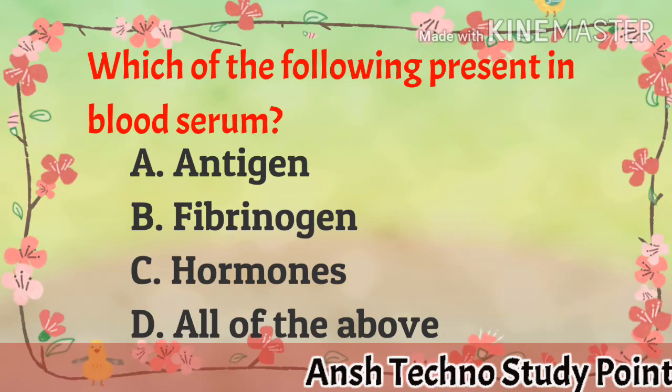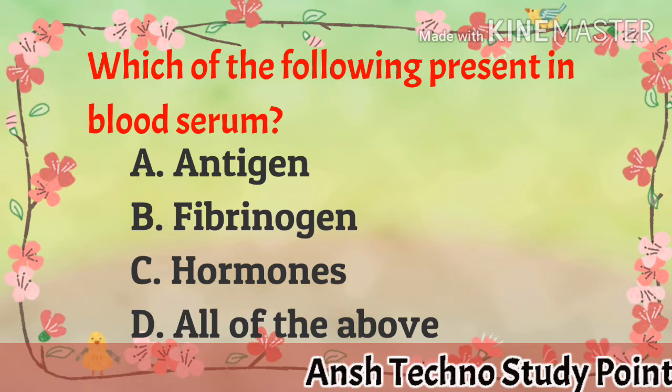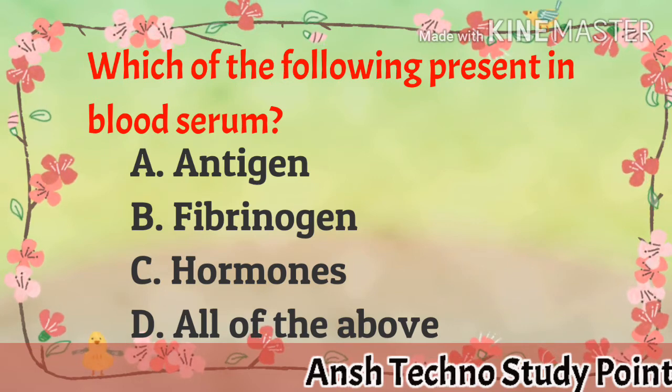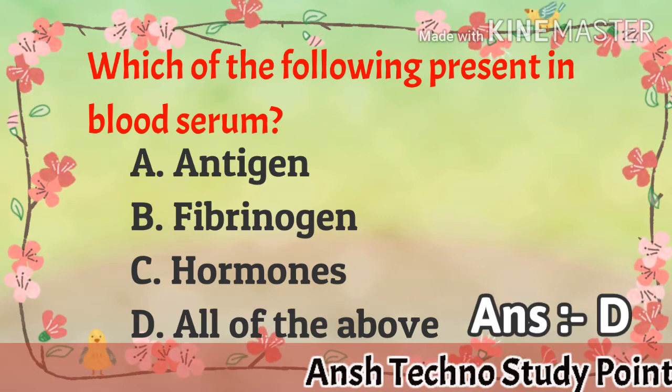Which of the following present in the blood serum? A. antigen, B. fibrinogen, C. hormone, D. all of the above. Correct answer is all of the above.